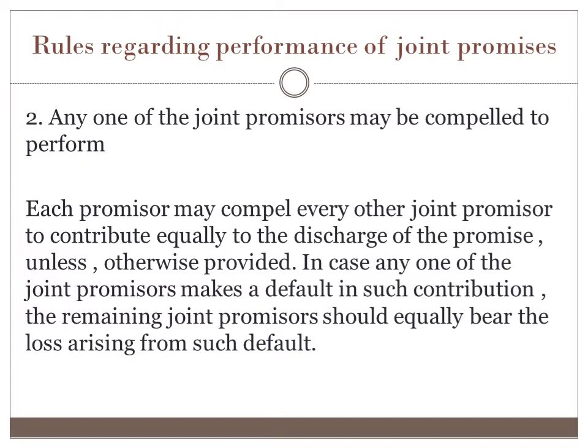For example, A, B, and C jointly promised to pay D the sum of rupees 15,000. Here C is compelled to pay the whole. C is entitled to receive 5,000 each from A and B, unless a contrary intention appears from the contract among them.